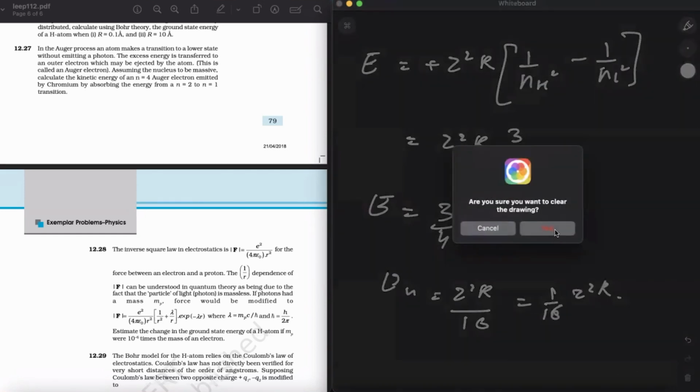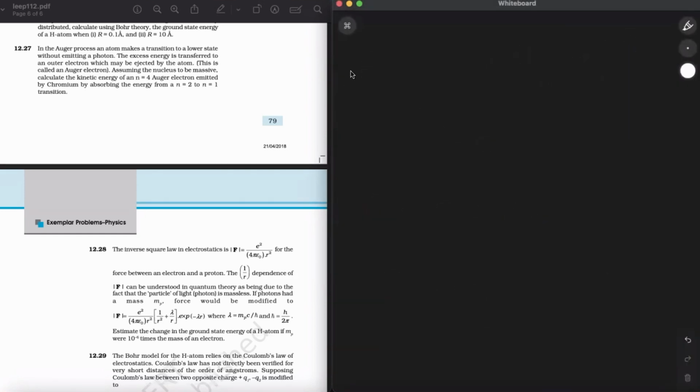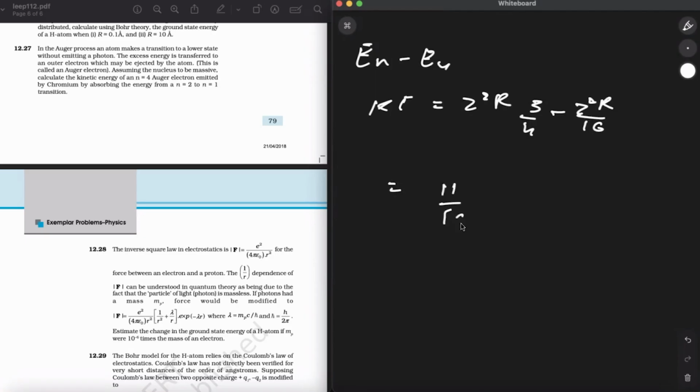Now this difference in energy will be equal to the kinetic energy. So we can write the kinetic energy as Z square R times 3 by 4 minus Z square R by 16. So now I'll write it as 11 upon 16 into 24 into 24 into 13.6 electron volt. So it is basically 5385.6 electron volts.